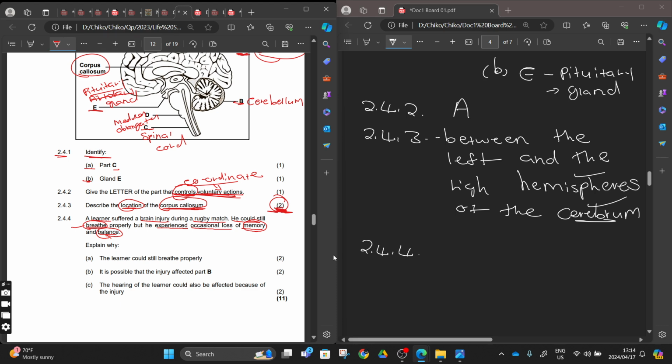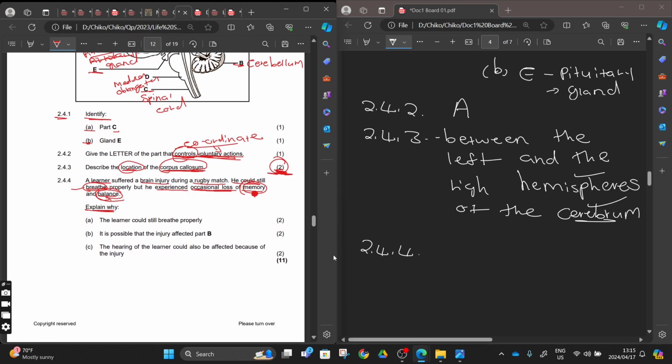Because he occasionally lost them, it means there was a disturbance in the part that carries memory, and there was a disturbance in the part that carries balance. You know these 2, so let's go to our question.